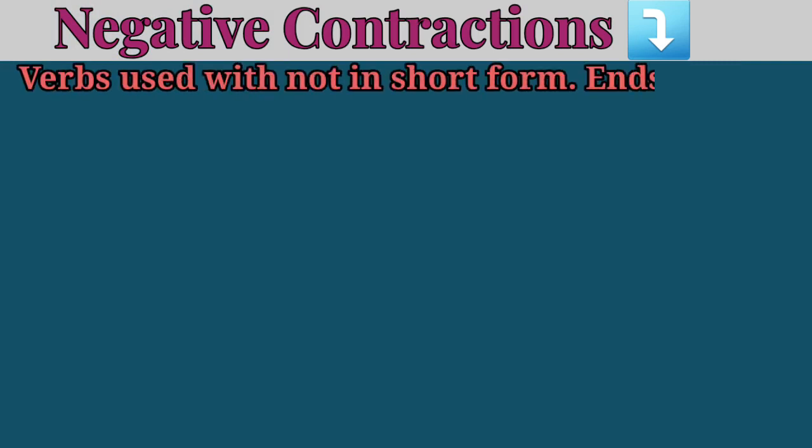Now let's learn some negative contractions. It means when verbs are used with not in shortened version, it ends with the short form of not, that is n't.